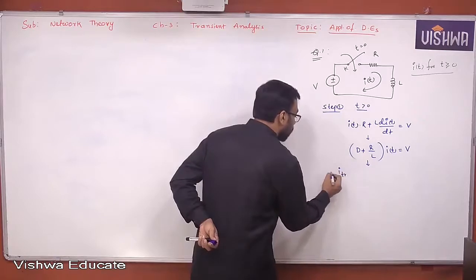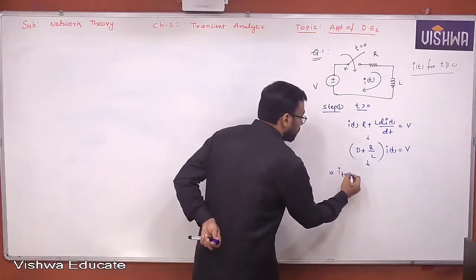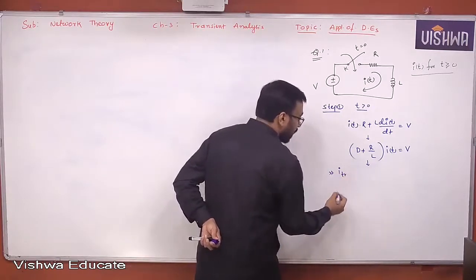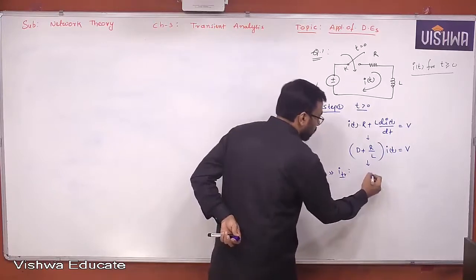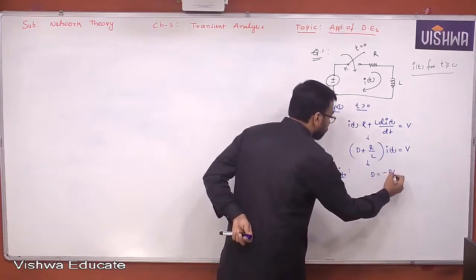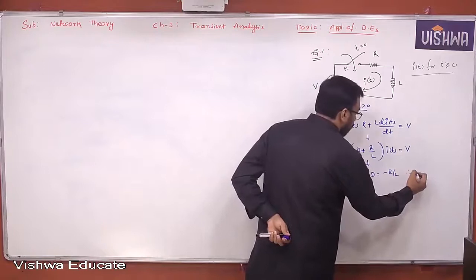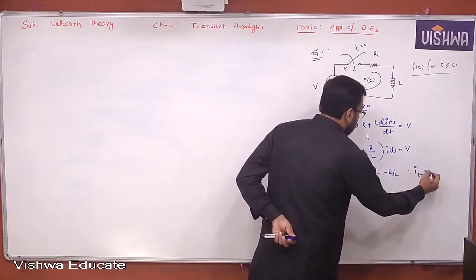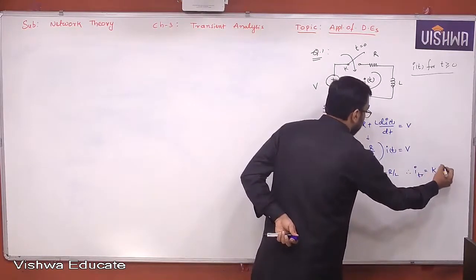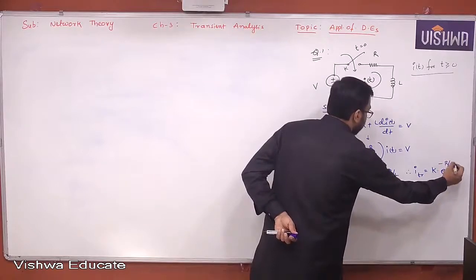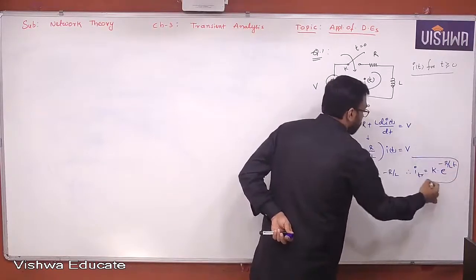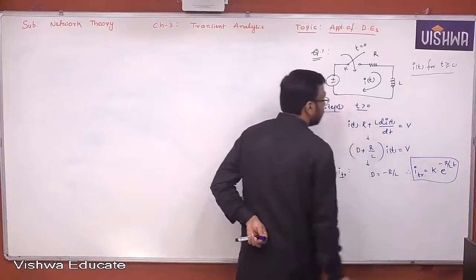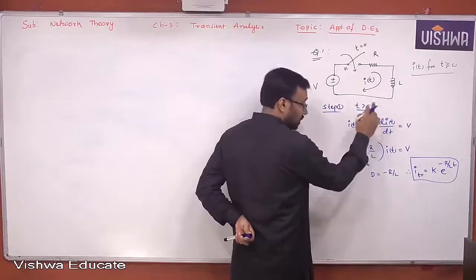I_TR is nothing but what actually? The roots, when you find, D is equal to minus R by L. Therefore, I_TR is nothing but K into e power minus R by L t. There is only one arbitrary constant because the order of the differential equation is 1.